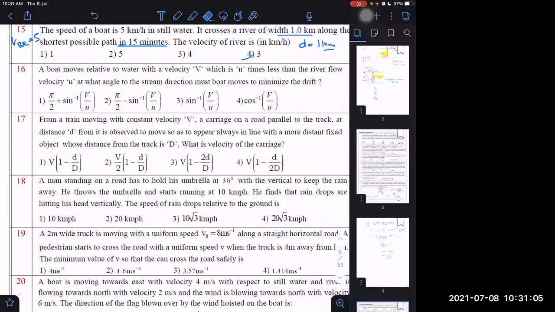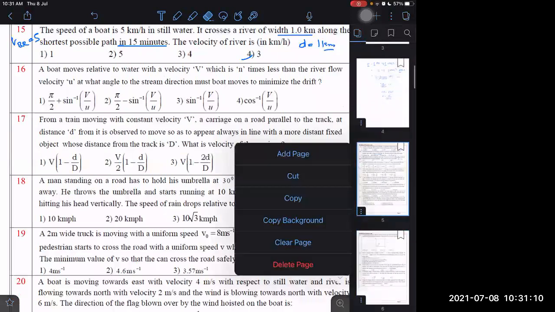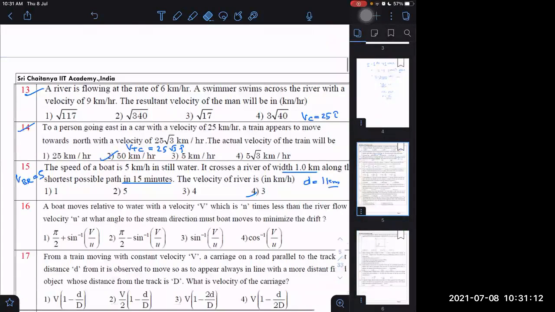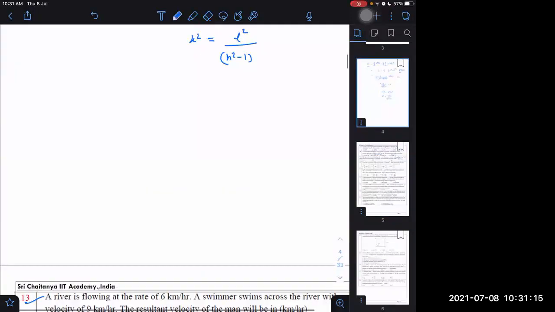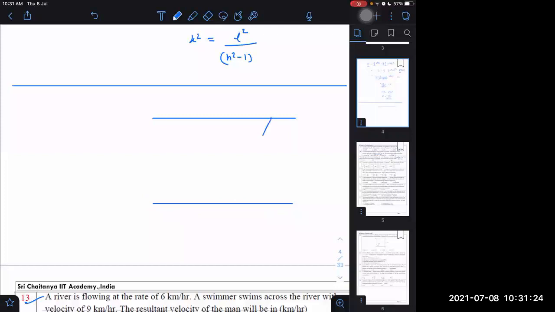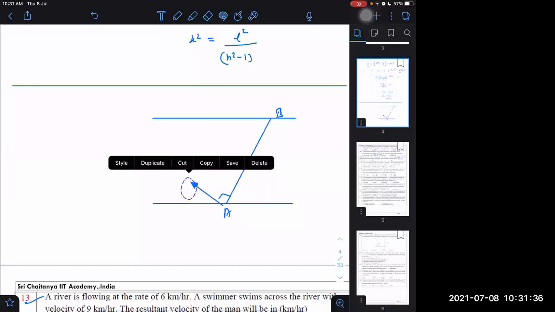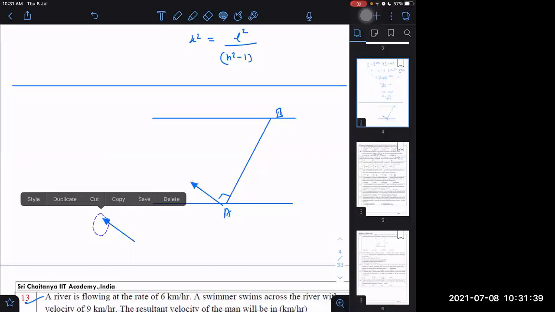16th question. Can I edit here? I can write. So phi greater than pi by 2. Greater than pi by 2 is okay, but we want the exact angle again. Yes. Let us say phi is pi by 2 plus sin inverse v by u. The velocity will be perpendicular to the path being followed. We don't know what path is being followed, but it will be helpful for us. I will tell you why.